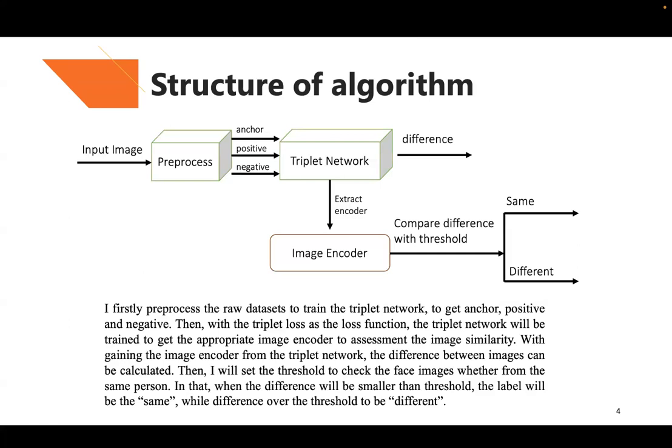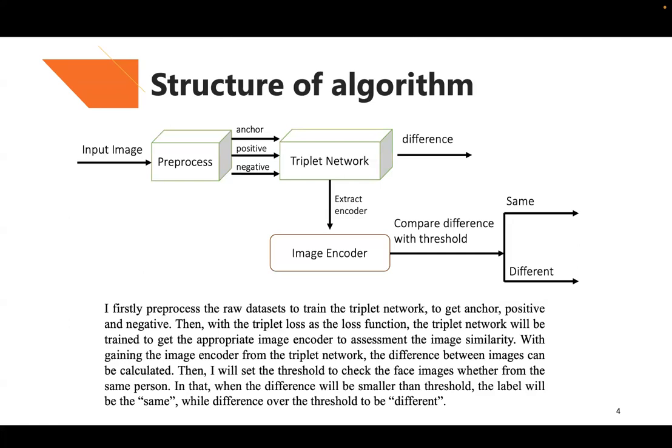And then, with the image encoder, that is the feature extractor, from the triplet network, the differences between images can be calculated. And then I will set a threshold to check whether the face images are from the same person or a different person.